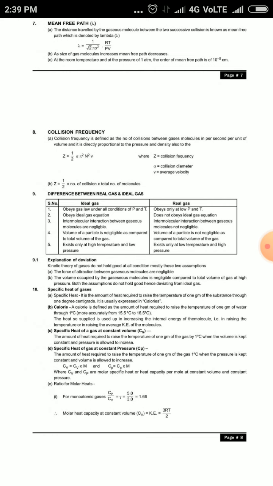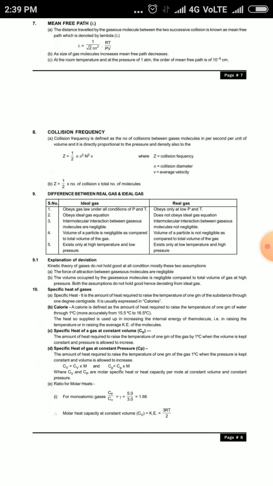Now we discuss the difference between real gas and ideal gas. Ideal gases obey the gas law under all conditions of temperature and pressure, and real gases obey it only at low pressure and temperature. Ideal gases obey the ideal gas equation; real gases do not obey the ideal gas equation. Intermolecular interaction between gaseous molecules is negligible for ideal gases, and for real gases it is not negligible.